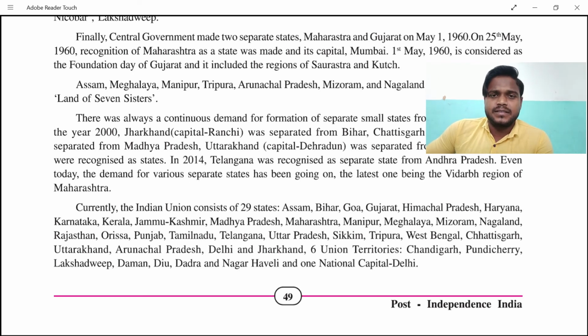So they were reorganized, and most recently, in 2014, Telangana was recognized, separated from Andhra Pradesh, and even today the demand for separate states is there. So we started from 25 states, then 26, 27, then 29, and who knows, in the future it could go more than 30, 35 or 37 states, because the Vidarbha region in Maharashtra is also fighting to get its own separate state.